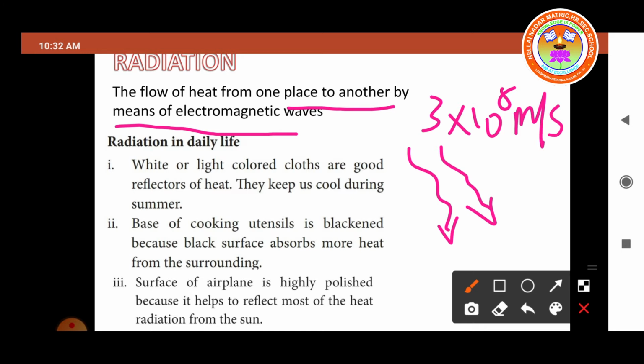The second one: the base of cooking utensils is blackened because the black surface absorbs more heat from the surroundings. And the third one: the surface of an airplane is highly polished because it helps to reflect most of the heat radiation from the sun. That's why it is made like that. So these are the uses of radiation in daily life.